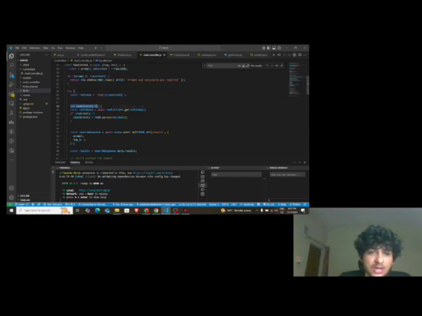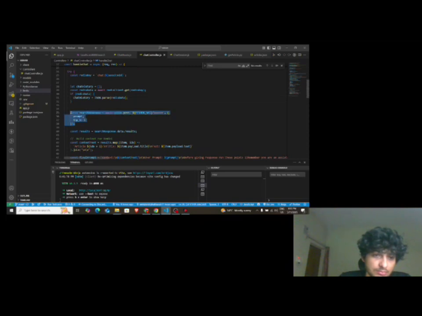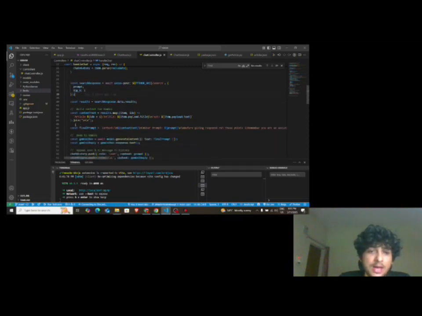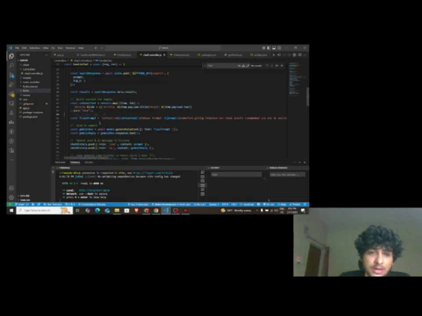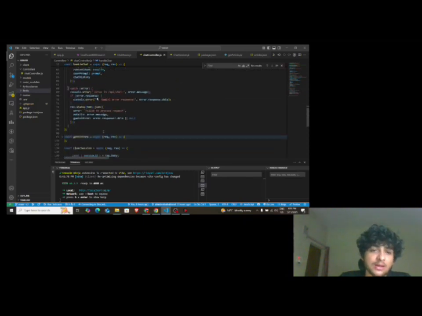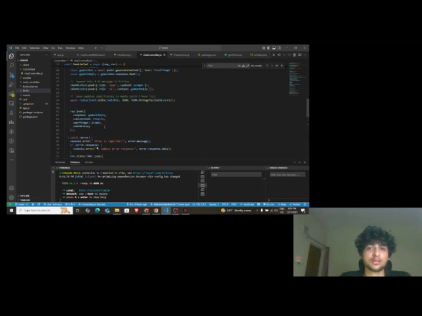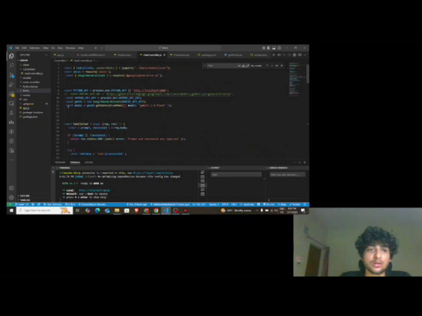I created the chat history just to save it later in Redis, and then I use the Python API endpoint to get the top key. I update the context to give it to Gemini, and I get the response. I maintain the chat history and push it to the Redis client, right? Similarly, I can get the history from Redis, and this is to clear the Redis session using the session ID, of course. So yeah, this is my code. This is all the things that I've built.